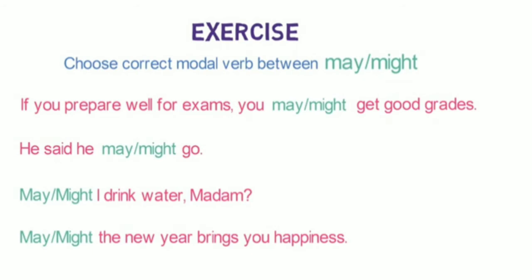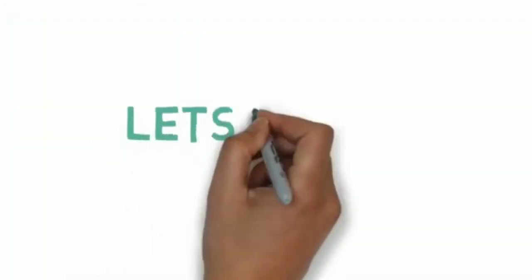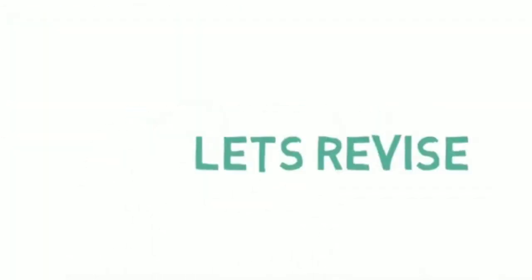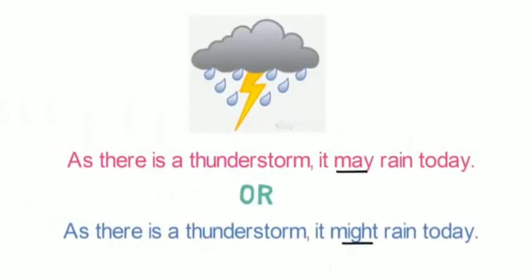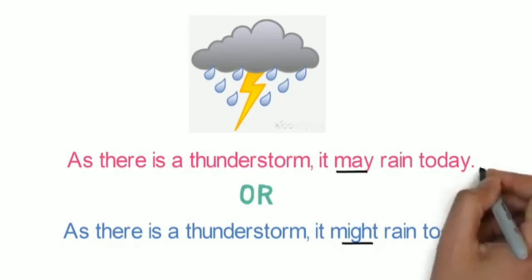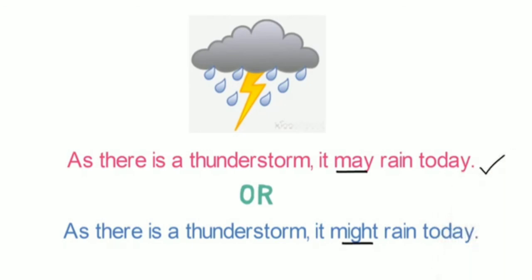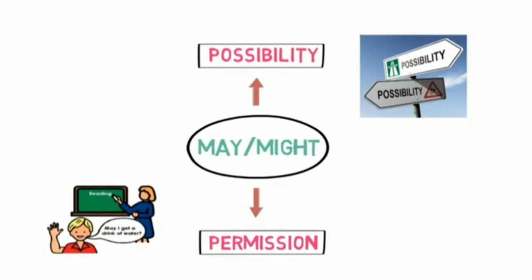That's all in today's video. Let's quickly revise what we learned in this lesson. At the beginning of the video, I asked you a question. Which sentence is correct? As there is a thunderstorm, it may rain today, or as there is a thunderstorm, it might rain today. As there are more chances of rain, the correct answer is as there is a thunderstorm, it may rain today.